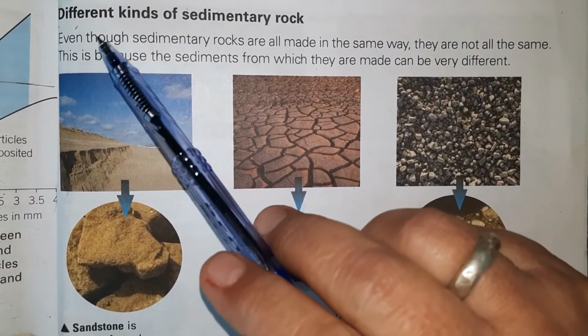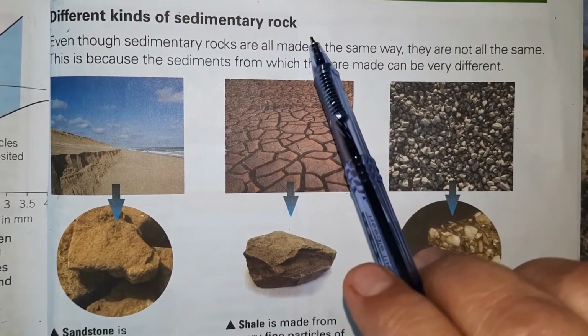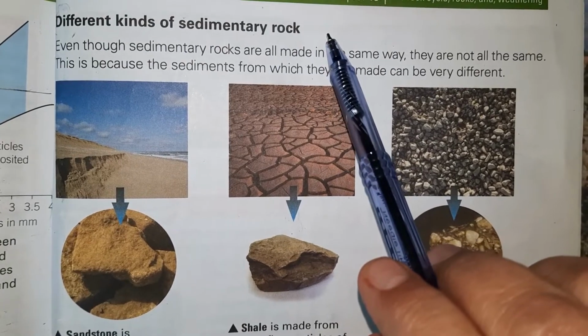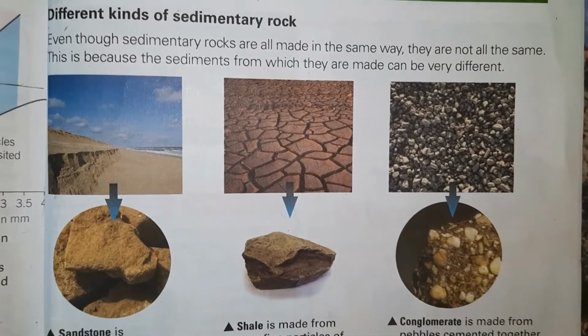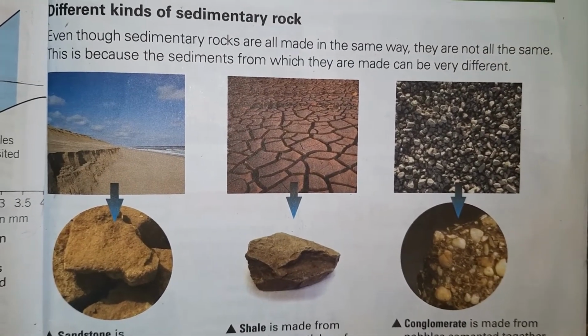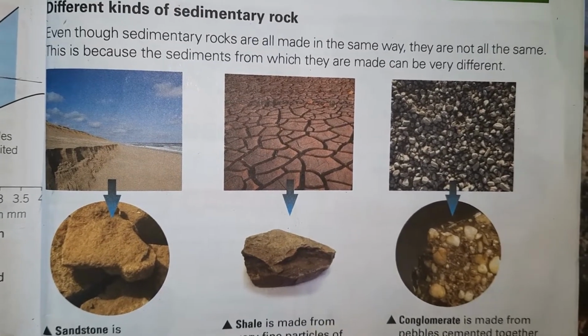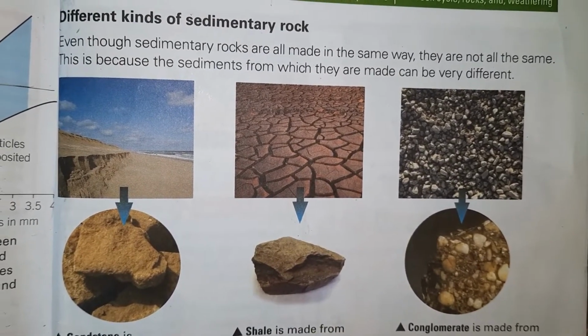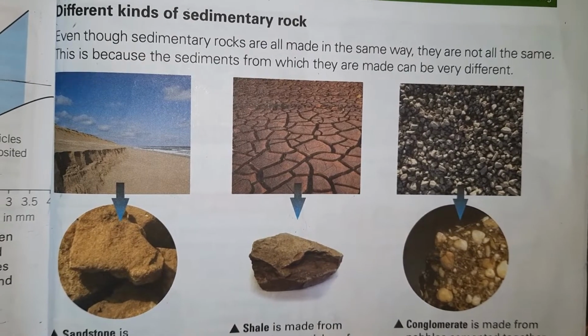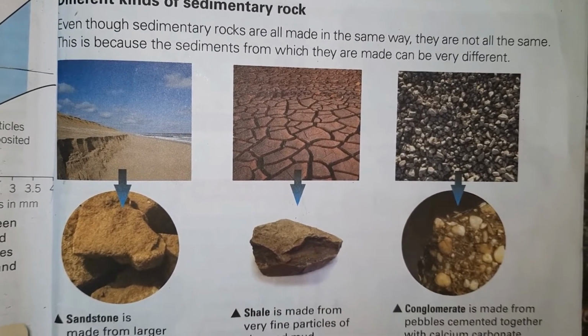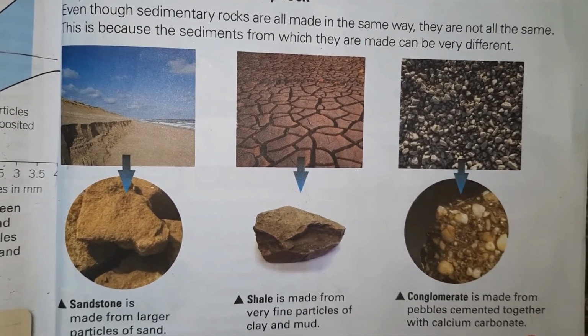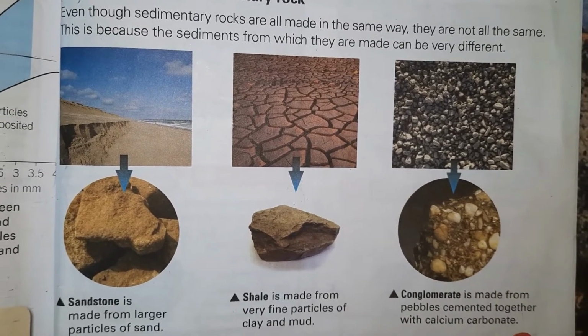Next topic is different kinds of sedimentary rocks. Although the method by which the sedimentary rocks are made is same, all the sedimentary rocks are not same, because the size and origin of the sediment particles will determine the type of the sedimentary rock that is formed. So different sedimentary rocks are different.